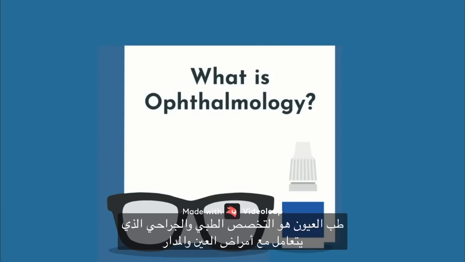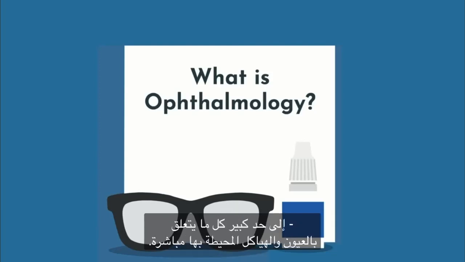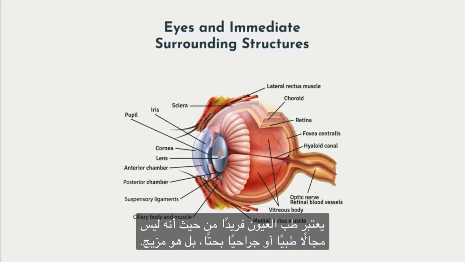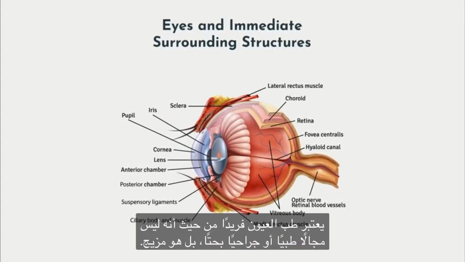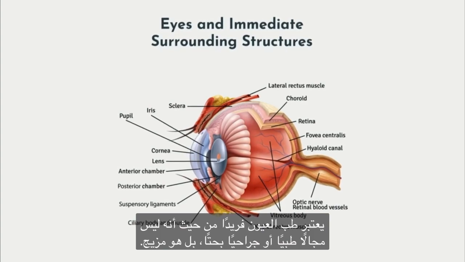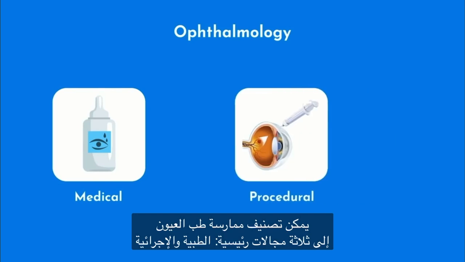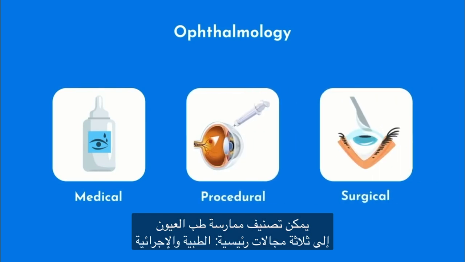Specialty dealing with ocular and orbital diseases, pretty much anything relating to the eyes and immediate surrounding structures. Ophtho is unique in that it isn't a strictly medical or surgical field, but rather a blend. The practice of ophthalmology can be categorized into three main areas: medical, procedural, and surgical.